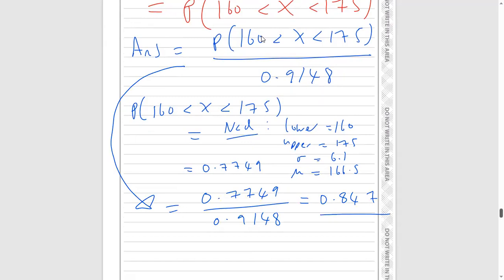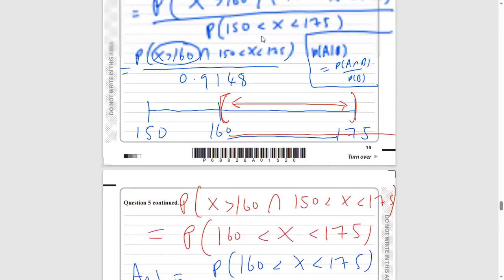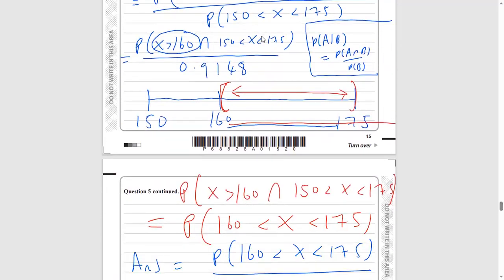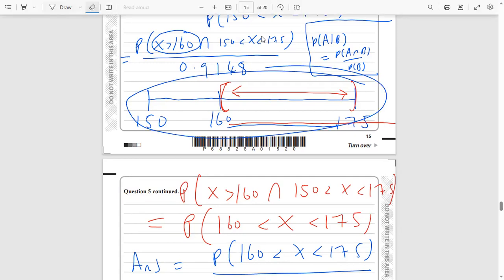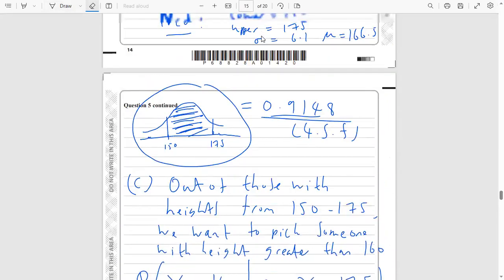So we've got about an 85% chance of picking someone with a height between 160 and 175, out of all of these people with a height between 150 and 175. So hopefully that makes sense. But again, do leave a comment if that does not make sense.